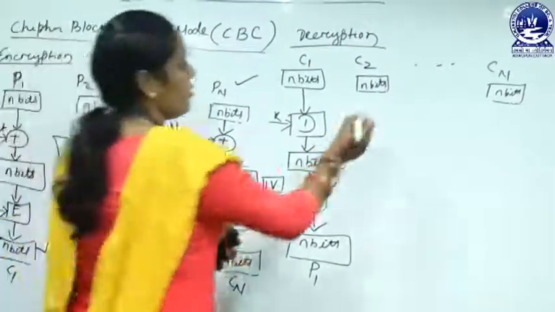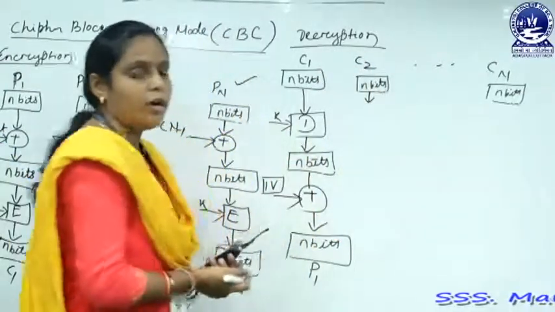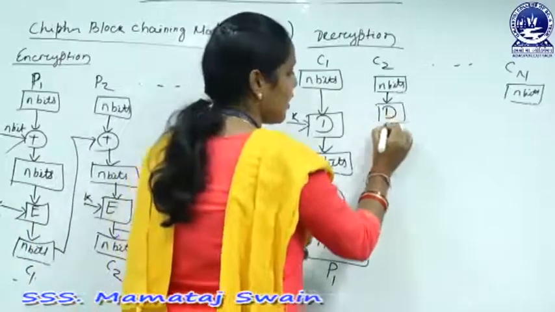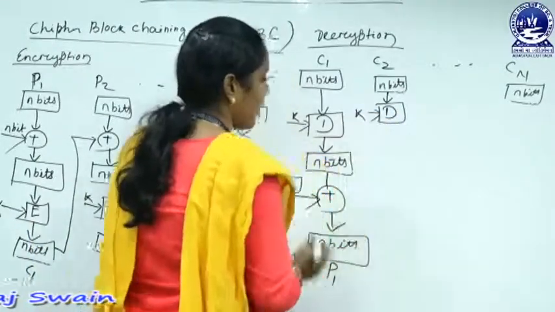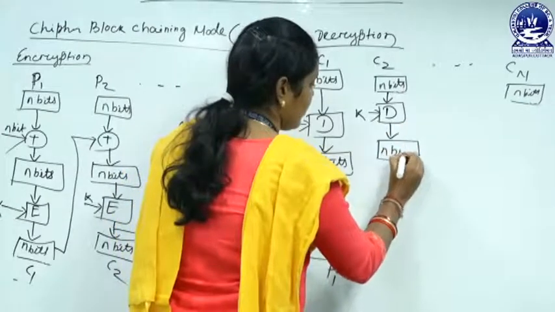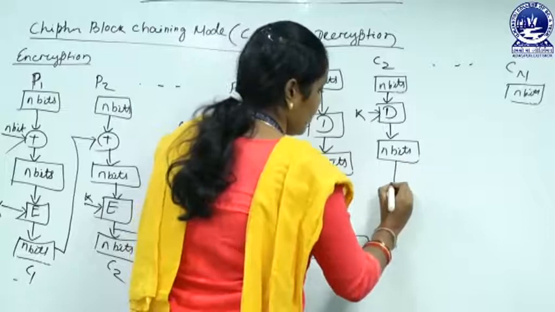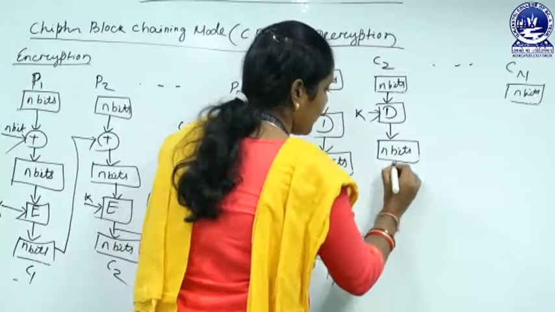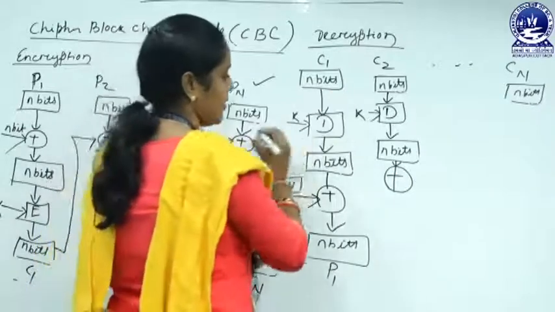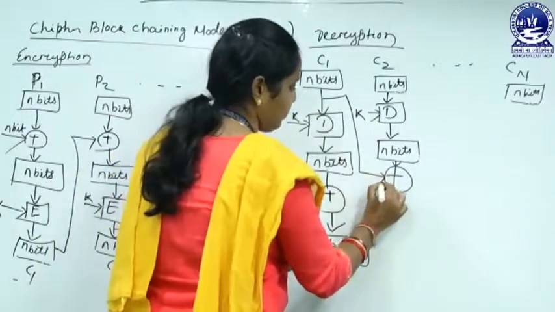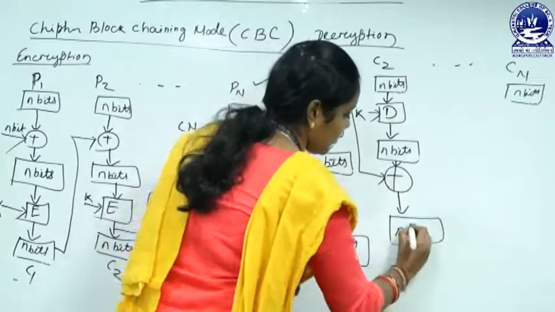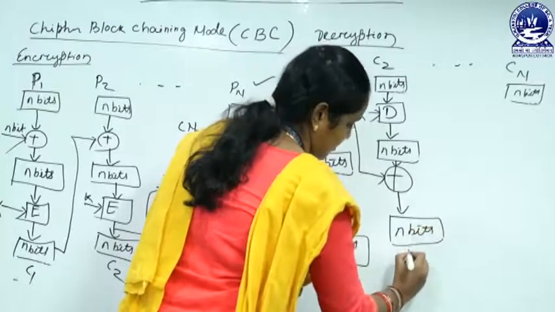Similarly, we perform the second block of ciphertext. To decrypt we use the same decryption algorithm and the same key which gives us n bits output. Now this n bits output is exclusively ORed with our previous block ciphertext which gives us n bits plaintext, that is P2.